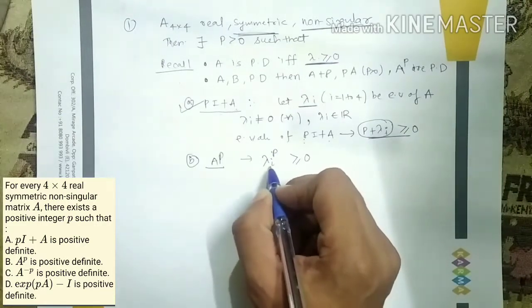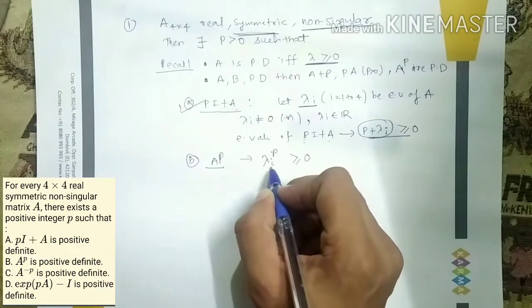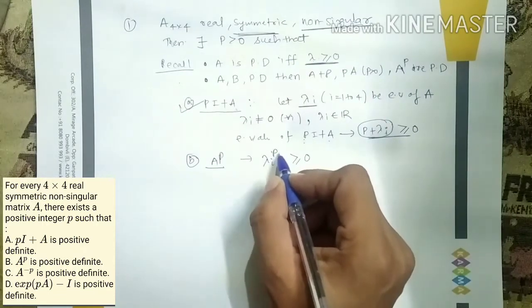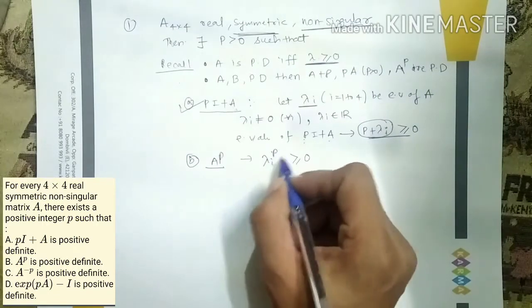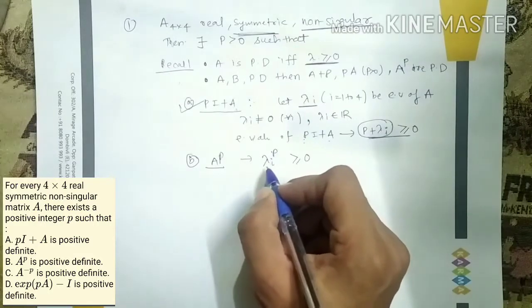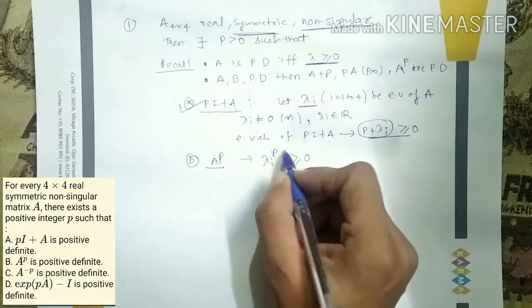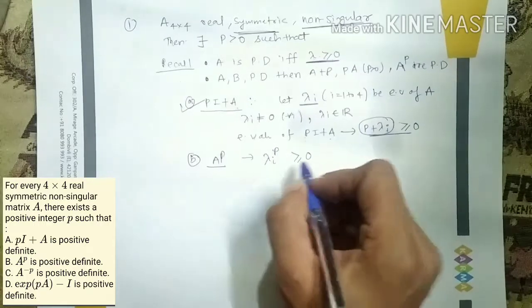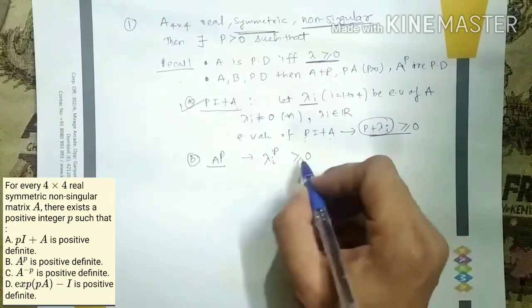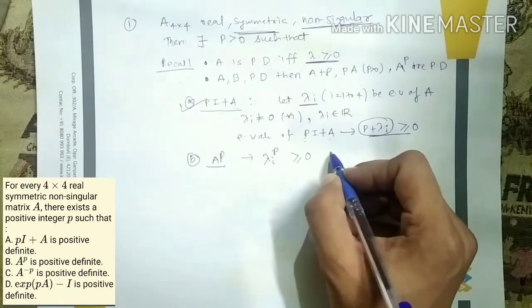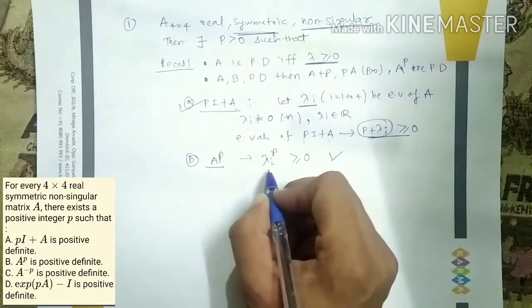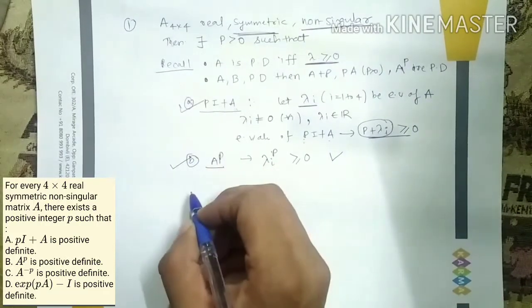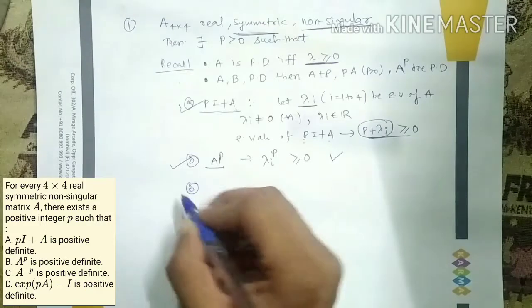But see, even if my lambda is negative, I can choose P to be an even power, so that the negative number raised to an even power is going to be non-negative. So in this case also we can choose a sufficient P such that lambda I raised to P is going to be non-negative. So again this is going to be positive definite.